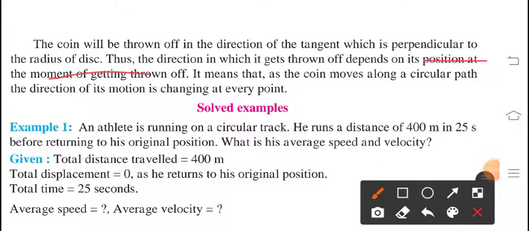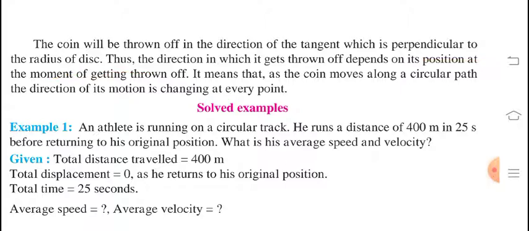It means that as the coin moves along a circular path, the direction of its motion is changing at every point. We can say that direction is changing at every point, which we have seen to trace path that time also. In the polygon shape, if we change the number of path, then definitely the direction is also getting changed many more times. So we can say that with the circular path, the direction of its motion is changing at every point. Okay, hope all of you have understood this topic of uniform circular motion.